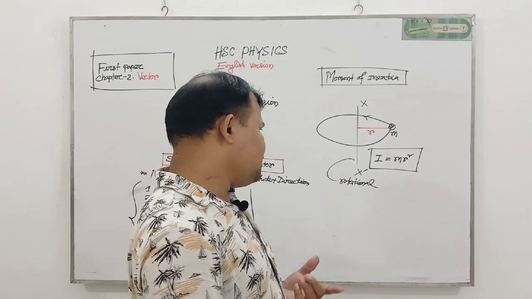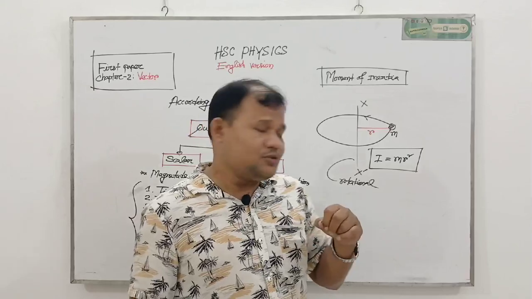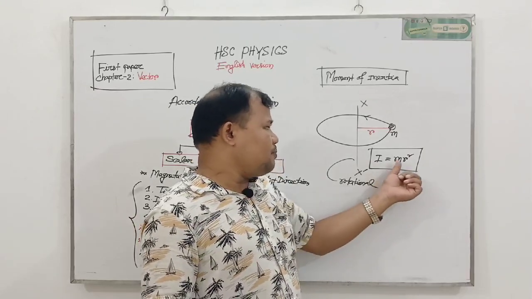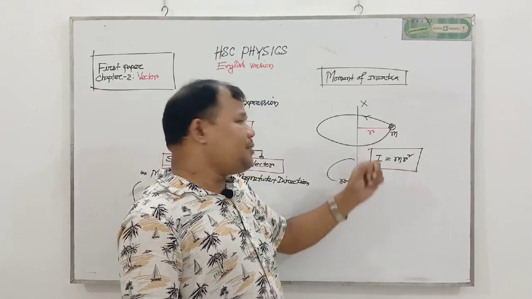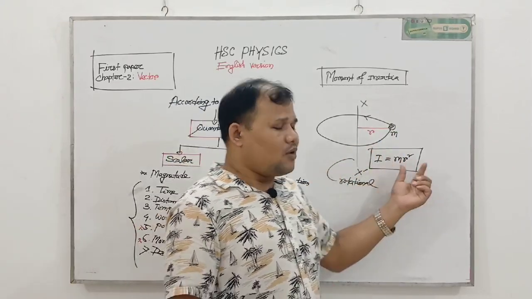Now again we try to repeat. What is moment of inertia? Moment of inertia is one kind of the product of mass and the square of the perpendicular distance between the mass and rotational axis. This is called moment of inertia.